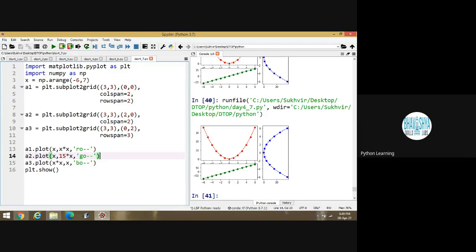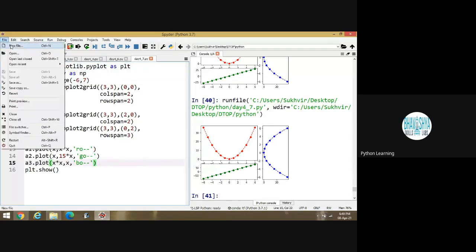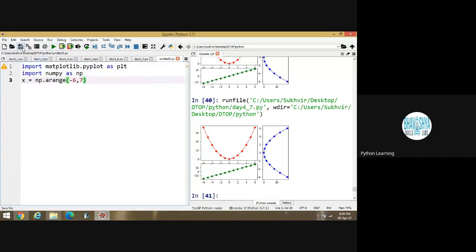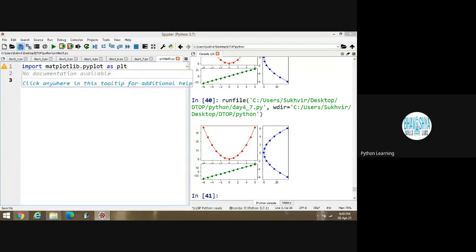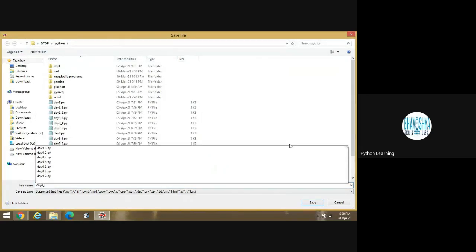Let's open one new window. Okay, sir. I am going to explain especially that content. Let's open new file. This one is the content. Let's save this one. Day 4 and program number 8.